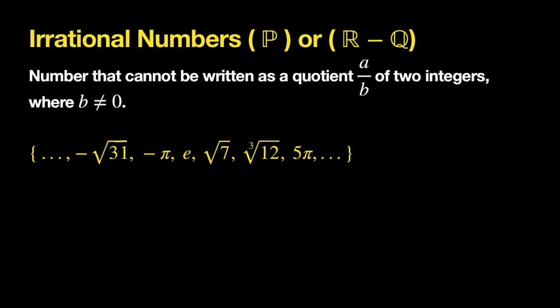You have to be careful because not everything in a square root automatically makes it irrational. For example, if you get the square root of 4, the square root of 4 is actually 2, so that's going to be a rational number and not irrational. So just because you see a square root, don't assume it's going to be irrational.